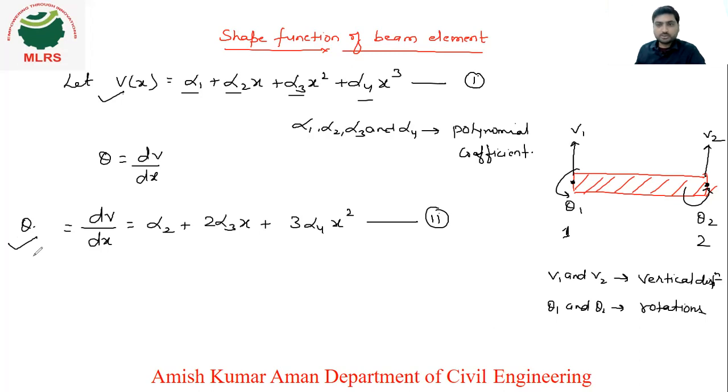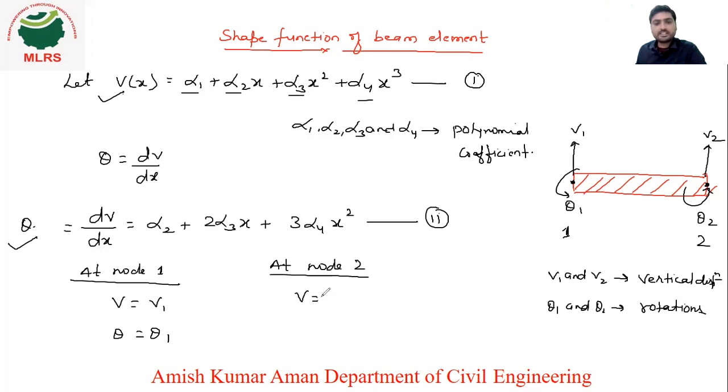Now what will we use? We will use the boundary conditions. At node 1, v is v1 and theta is theta 1. Similarly at node 2, v is v2 and theta is theta 2.